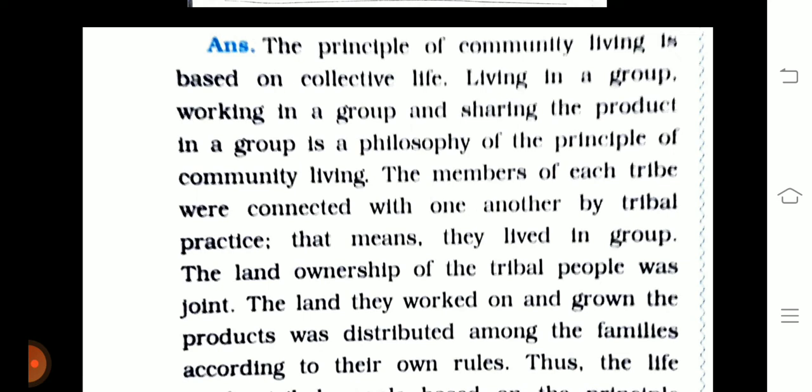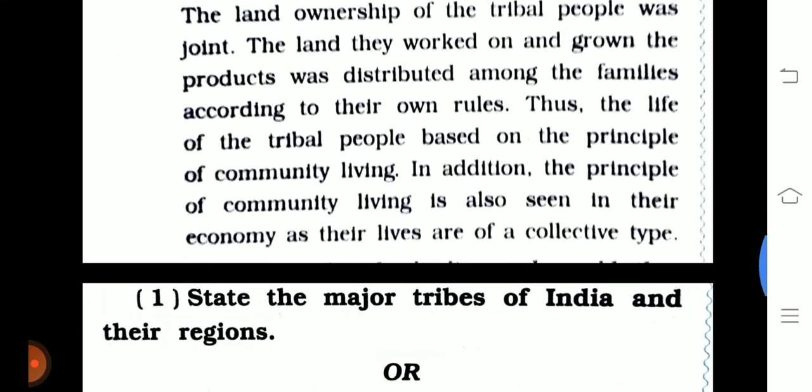The land ownership of the tribal people was joint. The land they worked on and grew the products on was distributed among the families according to their own rules. Thus, the life of the tribal people was based on principles of community living. In addition, the principle of community living is also seen in their economic life, as the lives are of the collective type.